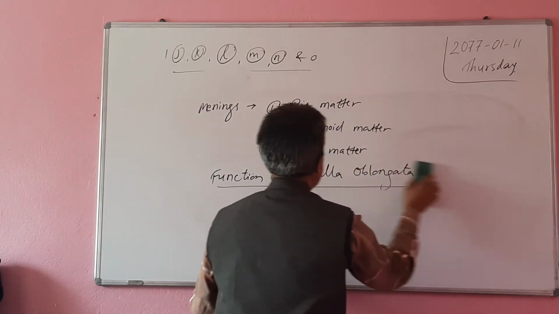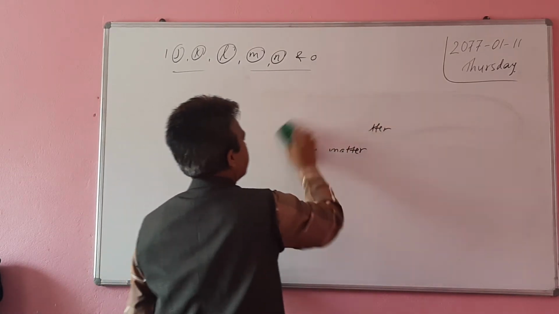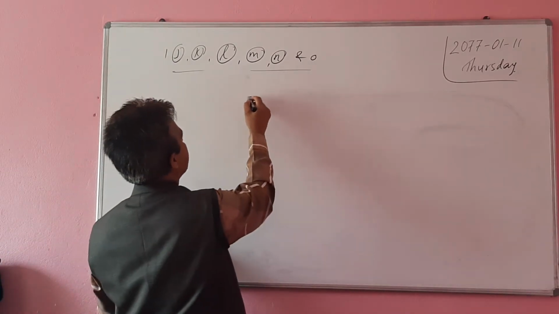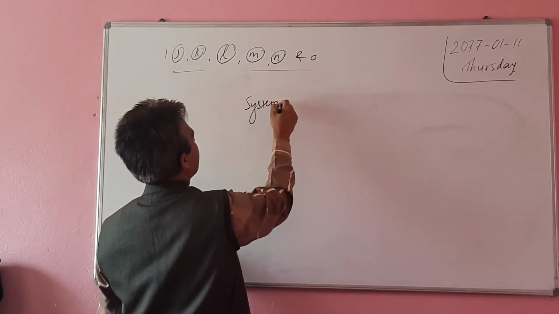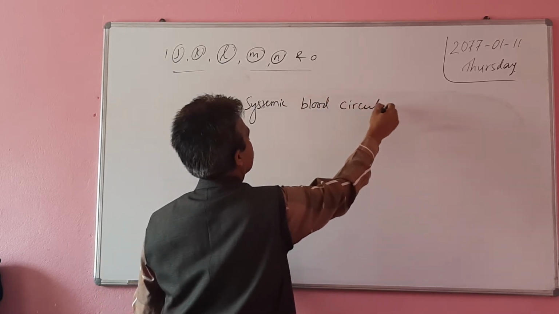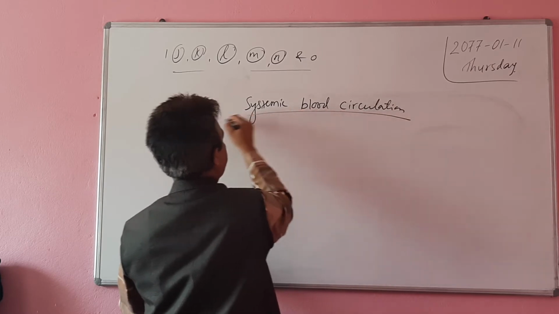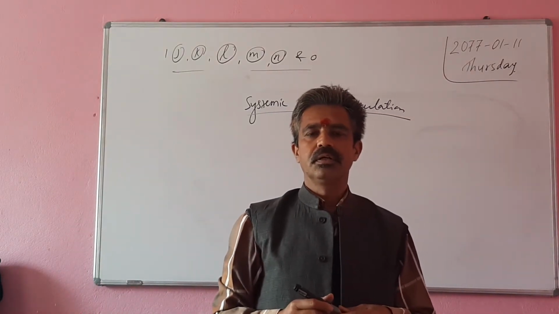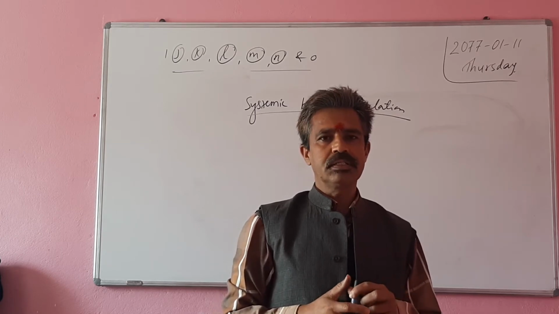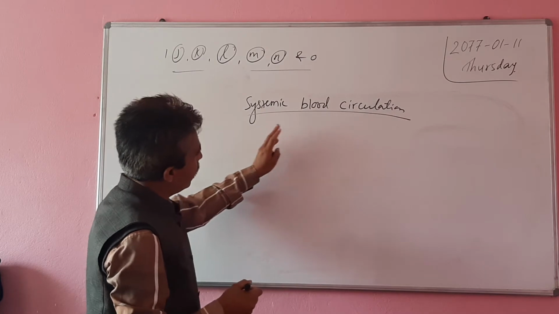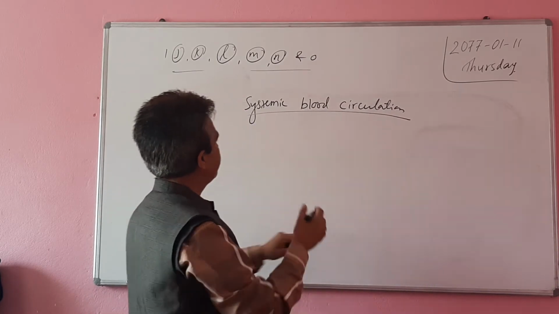Alright, the next question is: what is systemic blood circulation? Mainly we have studied two types of blood circulation: pulmonary blood circulation and systemic blood circulation. How do you define systemic blood circulation?